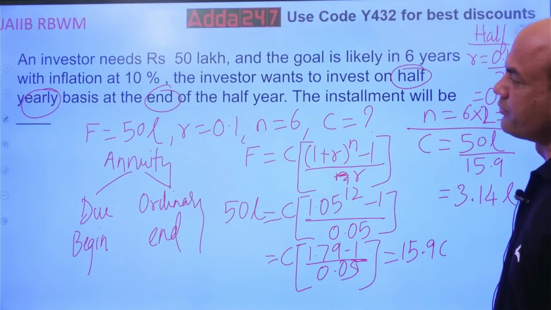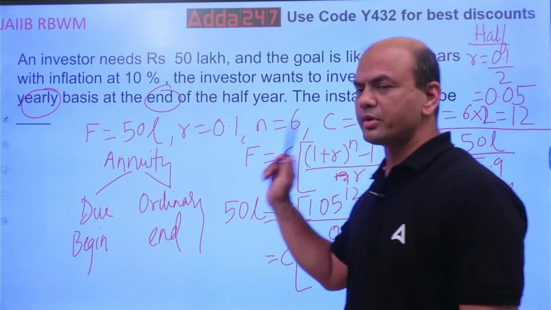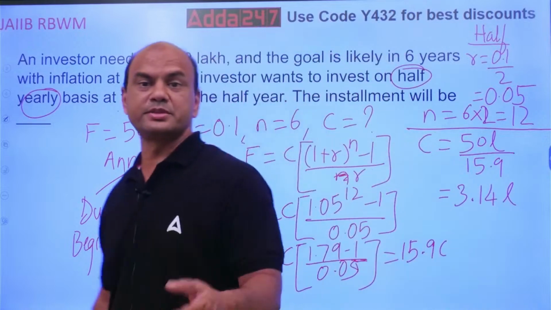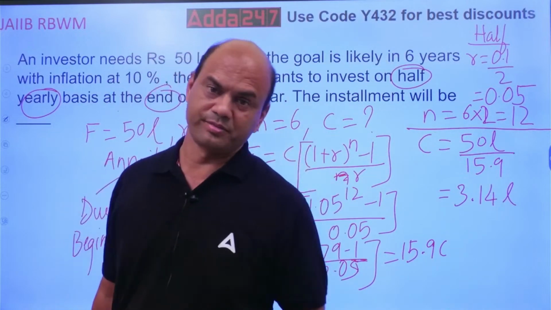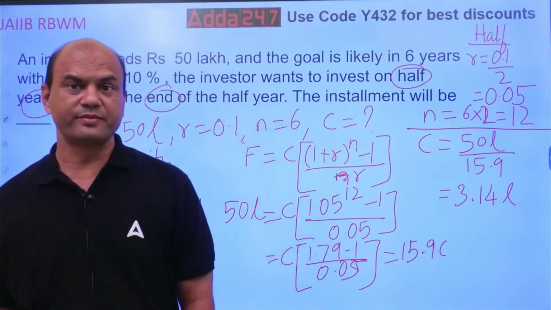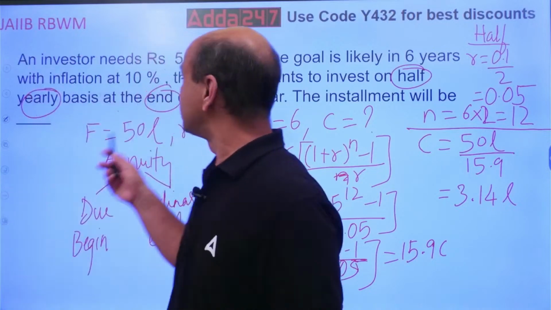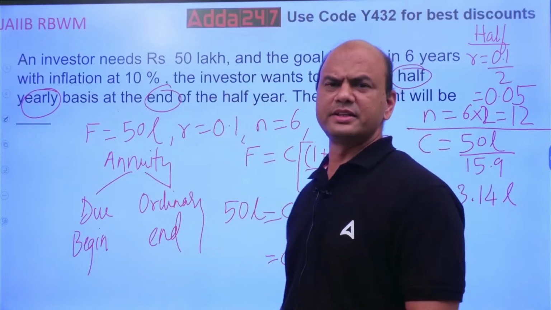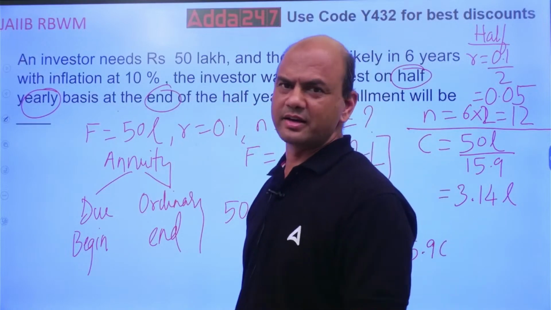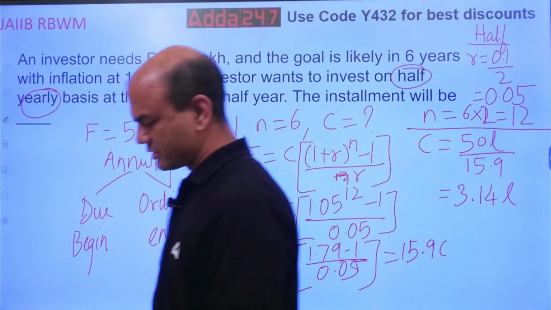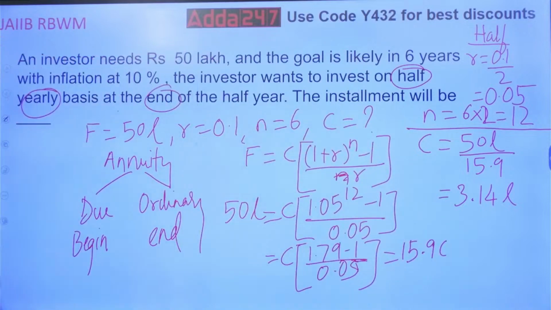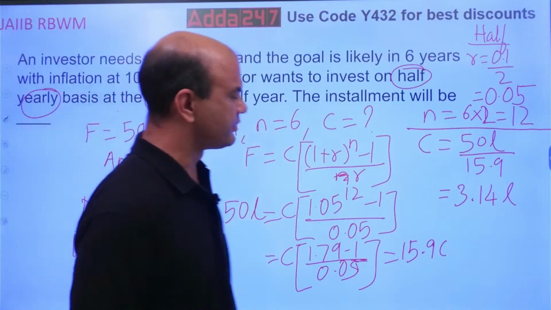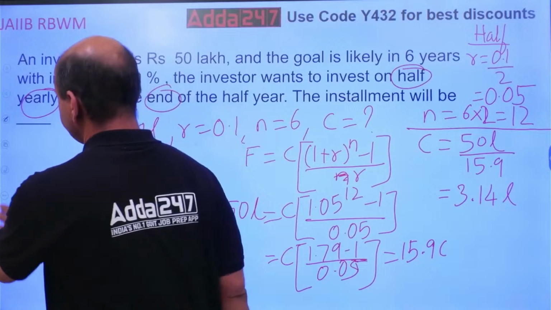It means, if somebody deposits 3.14 lakhs every 6 months at the end of the period, for 6 years, at 10% ROI, this person will get 50 lakhs at the end. This is a sort of RD, isn't it? Got it, everyone? Move ahead. Clear? Next.